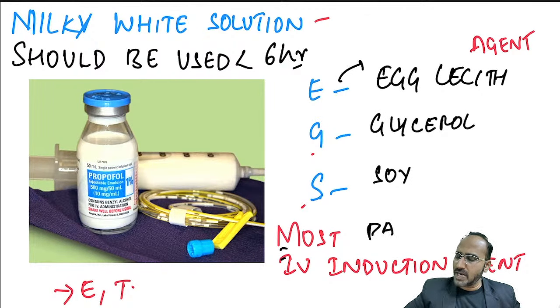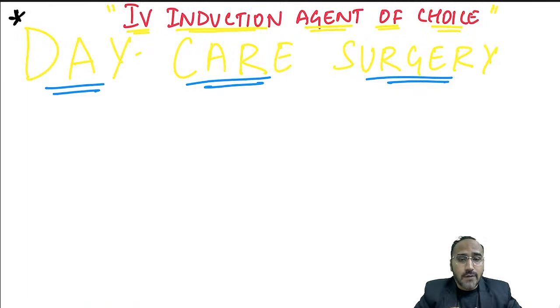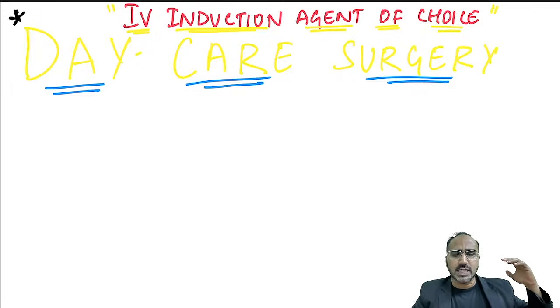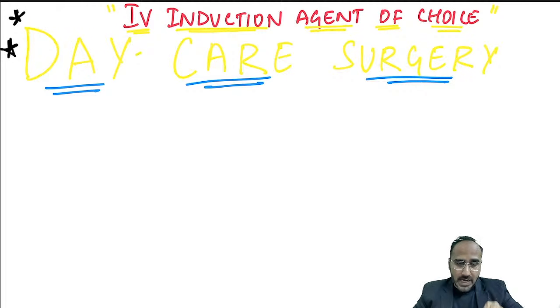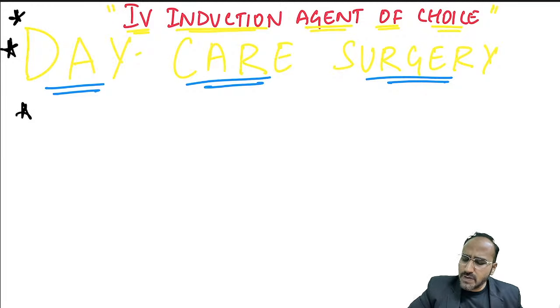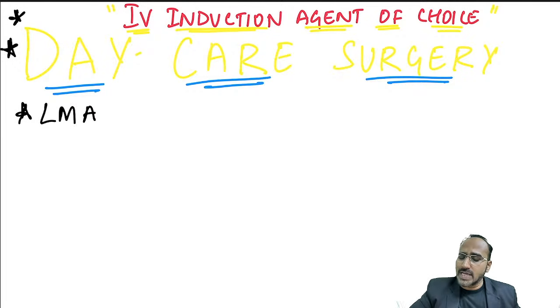It is the most painful IV induction agent, but the most important point is propofol is used as an IV induction agent of choice in what all conditions. For that, you have to remember propofol is used as an IV induction agent of choice for daycare surgery. When a patient is coming to you for a daycare surgery, will you put an endotracheal tube or LMA? If you put an endotracheal tube, that will cause sore throat. You don't want post-op complications for daycare surgery, so you will put an LMA. Hence, propofol is the IV induction agent of choice for LMA insertion.